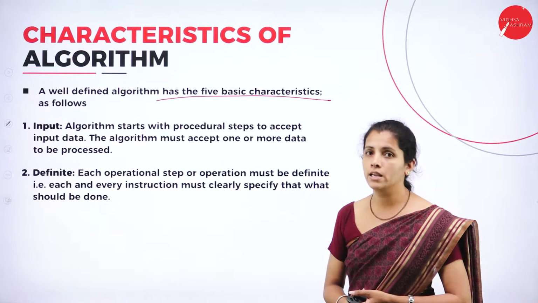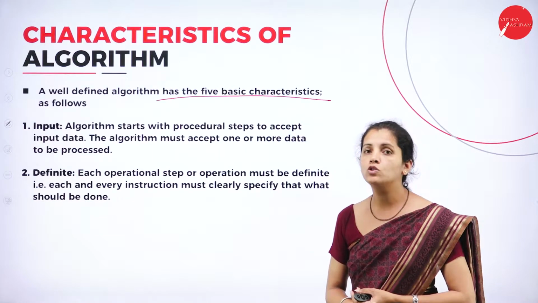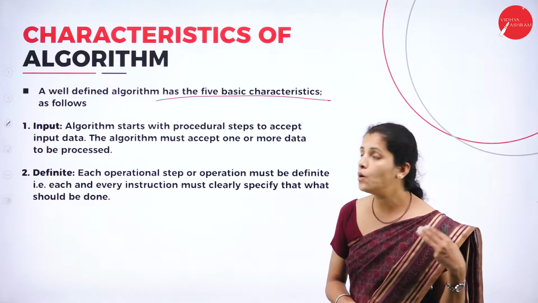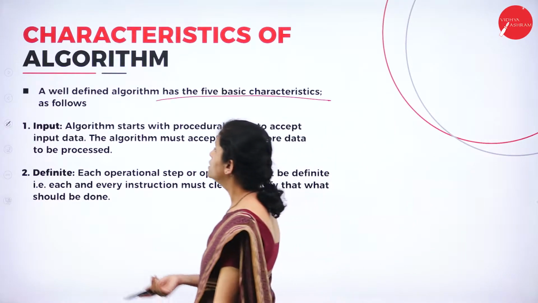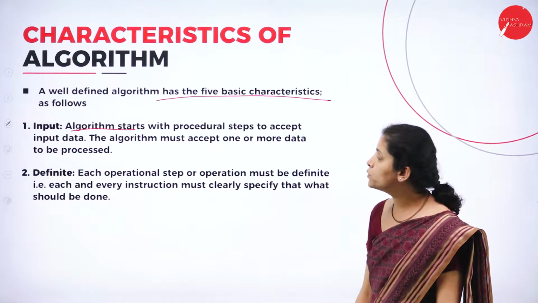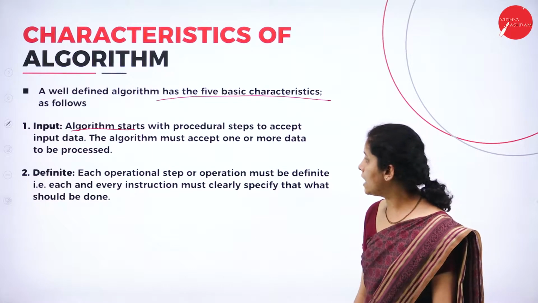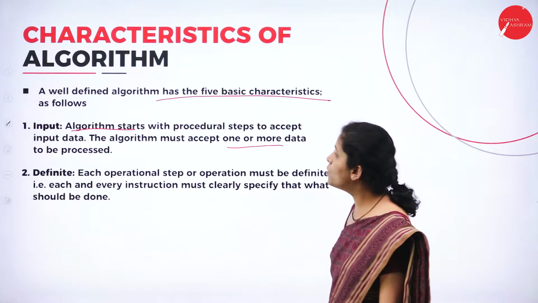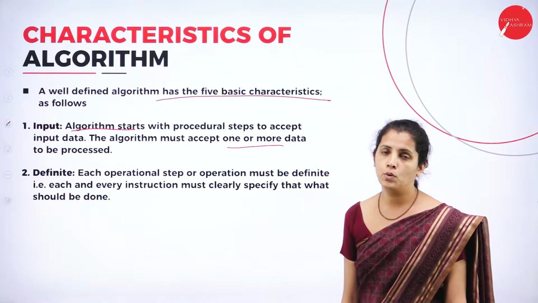First one is input. That means I want to specify how to get the input. The algorithm starts with the procedural step to accept input data. The algorithm must have one or more data to be processed.